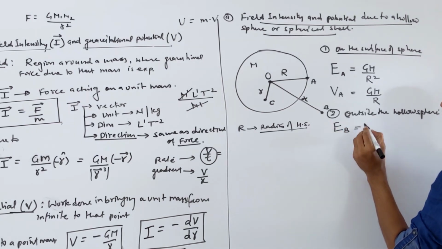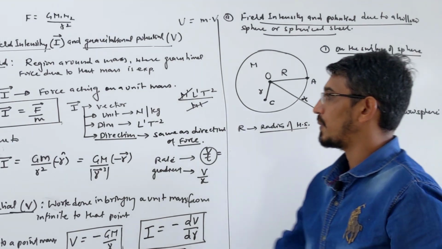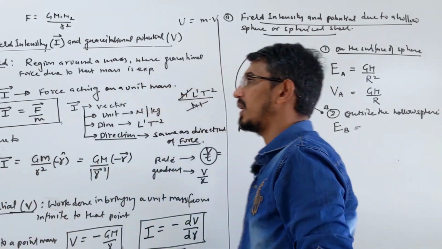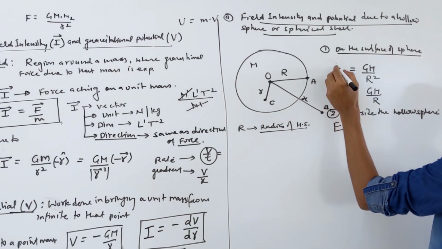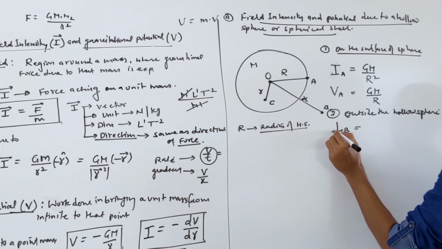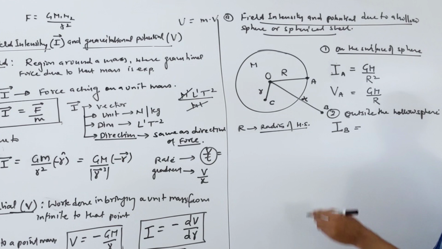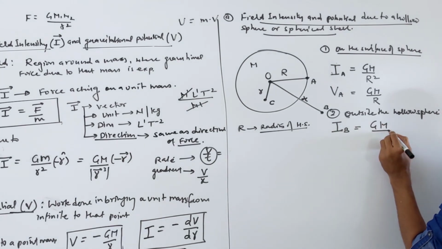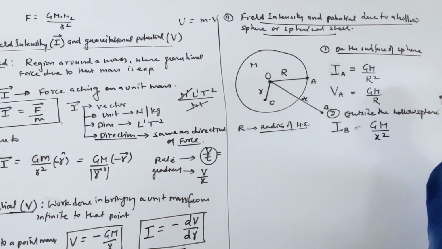IB is the field intensity at this point. Do not confuse: here I wrote the I symbol, and here I was writing E symbol. If you confuse, I can write I itself. So what is the gravitational field intensity at that point? Again the general formula, Gm by the real distance from the center, that's given as X square. That's your answer.